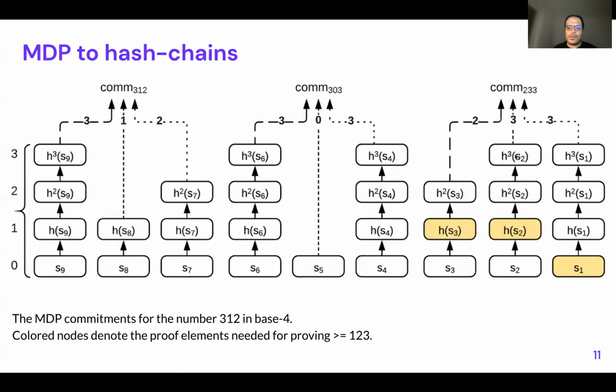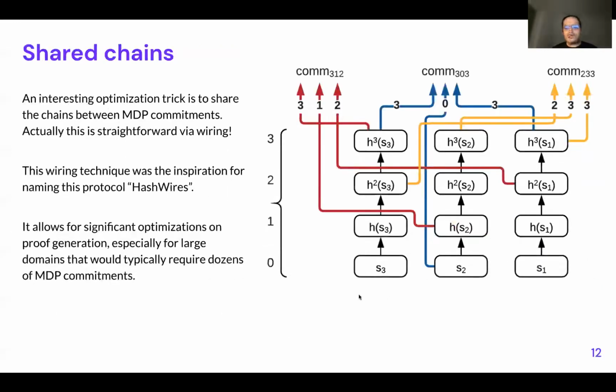So Bob is sure that you have at least 2 here, and Bob is sure that you have at least 3 here. So you have 1, 2, 3. If the issuer doesn't give you any other number, Alice cannot prove any number larger than 3, 1, 2. However, as you can see, previously we had different hash chains based on the different MDPs. And if you have a lot of MDPs, you're introducing some complexity to the system because you need to implement many hash chains, which is the most expensive operation.